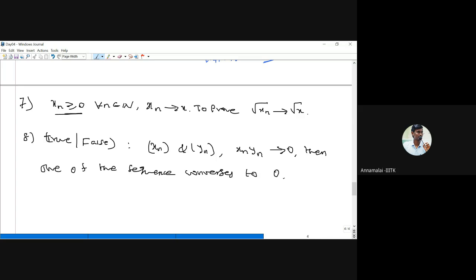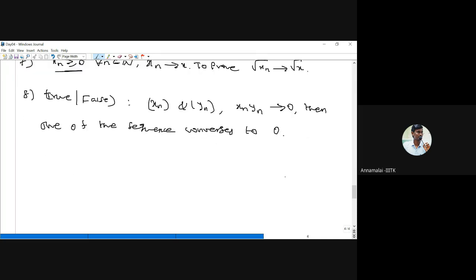The product converges to 0. From this, can we conclude that at least one of the sequences converges to 0? Now, I said that the product of the sequences is nothing but you multiply term by term. Now tell me what is the answer. If it is not true, then produce a sequence xn and a sequence yn whose product converges to 0, but none of the sequences converges to 0.